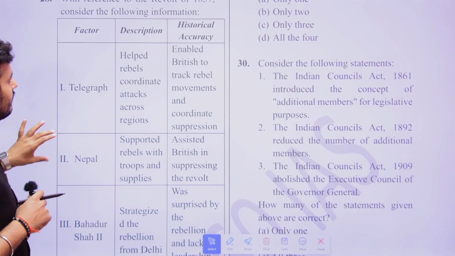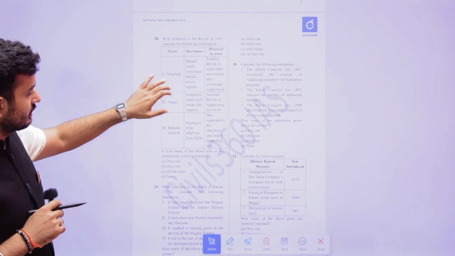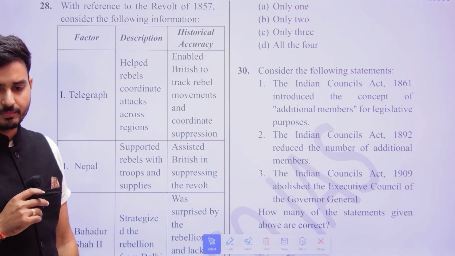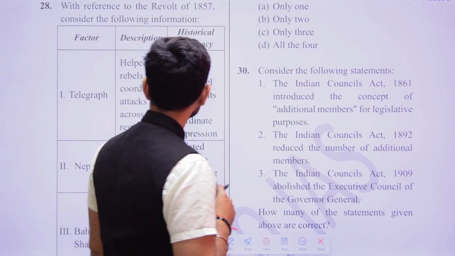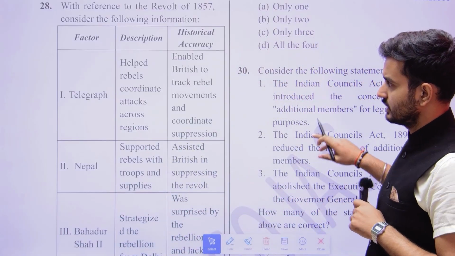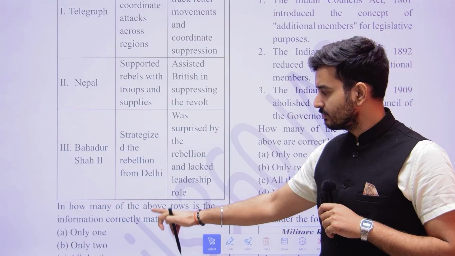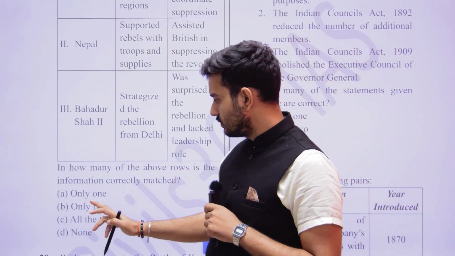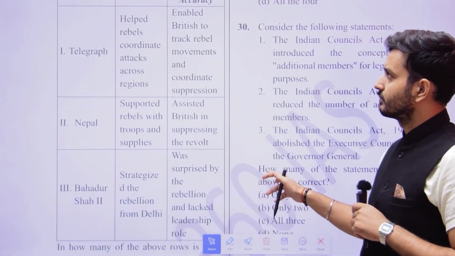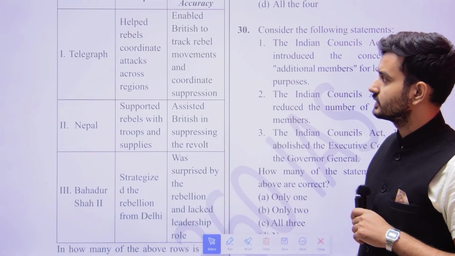Now, with reference to the revolt of 1857, consider the following information: factor, description, and historical accuracy. This is how we have to do it. Now from this, which are correctly matched? Only one, only two, all three, or none are correctly matched. So what do we understand here? Factor, description, and historical accuracy.